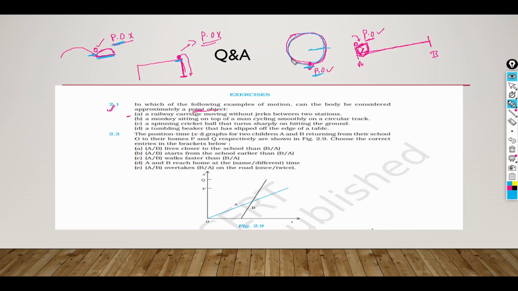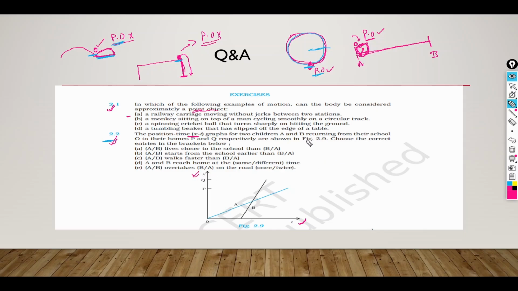Okay, so let's move on to the next question. The next question is related to the graph, the position-time graph. Through this question they want you to know whether you have a clear concept of the position-time graph. Just consider the x-axis, they have given the time, and the y-axis is the position.